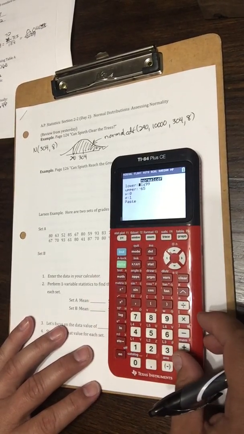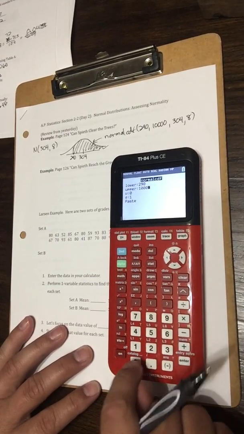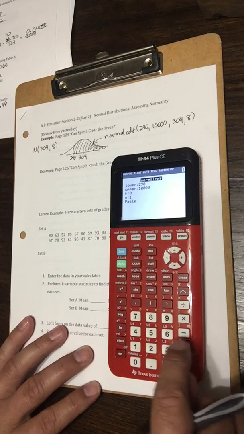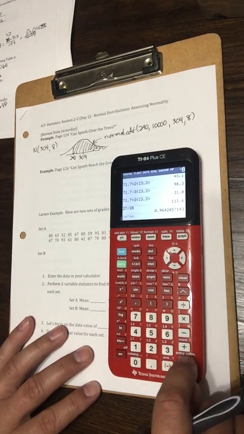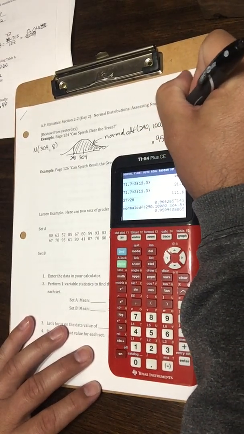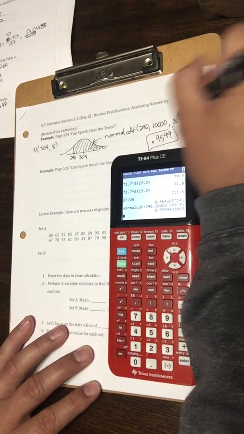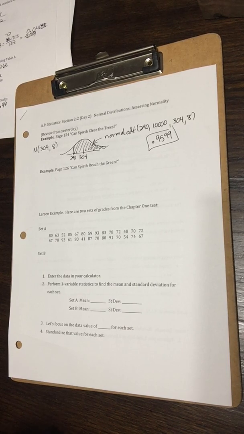So I go grab my calculator, and I just go second and distribution. I do a normal CDF that starts at 290. It goes up to 10,000, or as many zeros as you want, really. And then 304 for the mean, and 8 for the standard deviation. And the calculator tells me quickly 0.9599. He's basically got a 96% chance. If he takes a swing with that driver, it's going over 290. Or the other way to say that is 96% of his drives go 290 or longer.